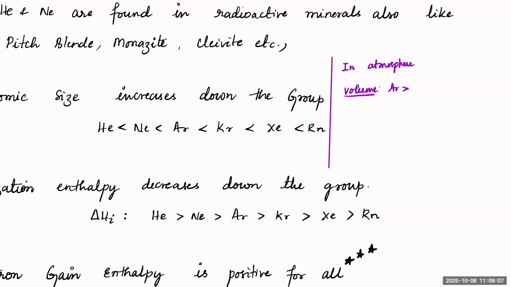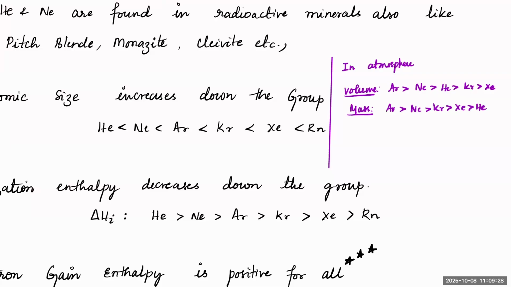The order is argon, neon, helium, krypton, and xenon. If you compare by mass, the most mass present in the atmosphere is argon, neon, krypton, xenon, and helium.